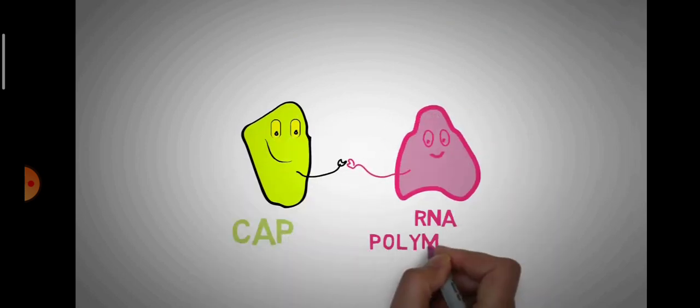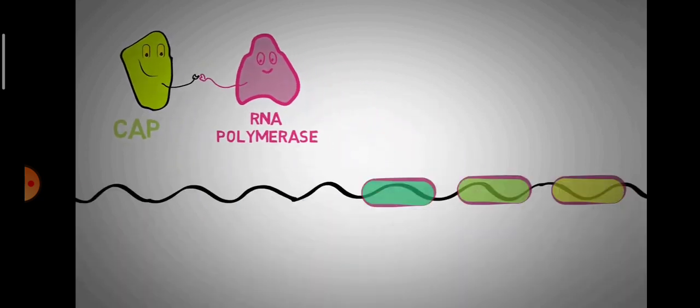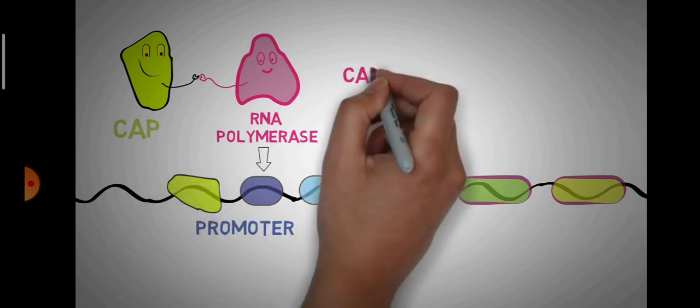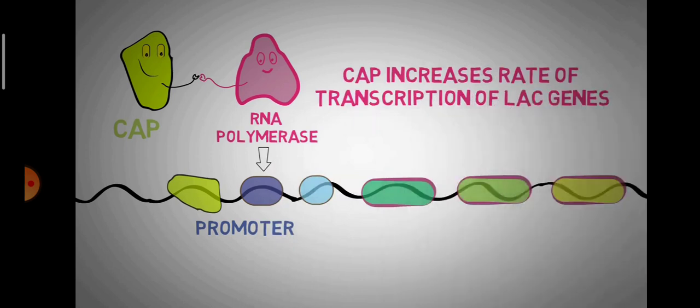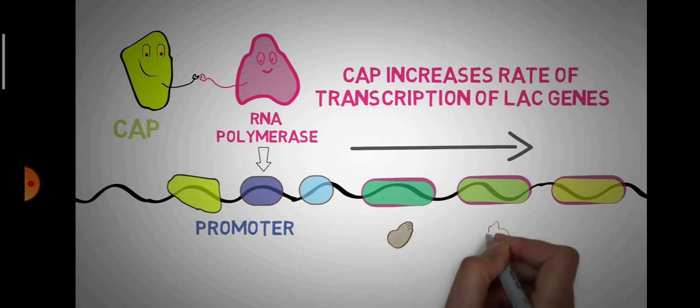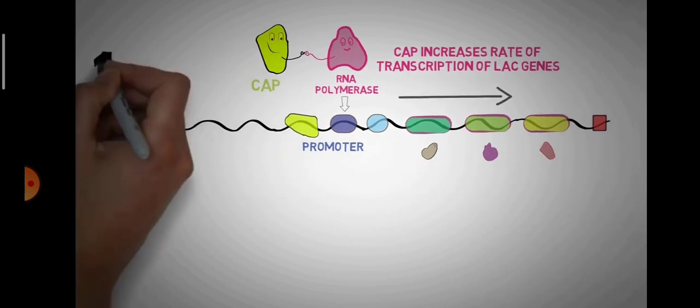The first thing that you should note here is that the CAP protein is a friend of the enzyme RNA polymerase. CAP helps the RNA polymerase to bind more effectively with the promoter, thus increasing the rate at which enzyme RNA polymerase transcribes the genes of lac operon and ultimately producing more and more enzymes for digestion of lactose.